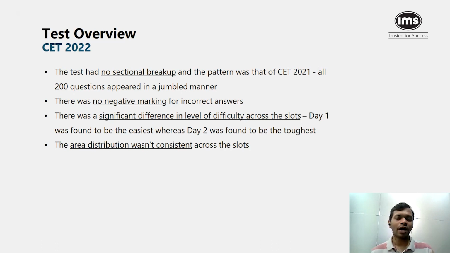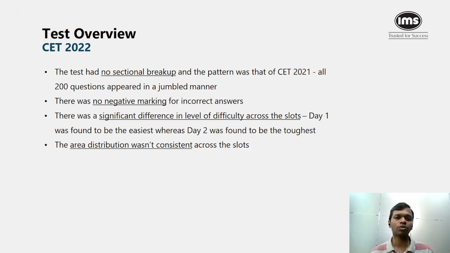Slot 1 had almost the same bifurcation as the traditional CET, wherein you had nearly 75 questions of logical reasoning, 25 questions of AR, and 50 questions each of quant and verbal. But if you look at day 2 or day 3, they did not follow the same bifurcation or distribution. That is why students found it a little difficult to adapt to something like this, where in one particular slot the number of questions of AR were only 8 to 10, whereas in the other slot there were say 25 questions of AR. And that is why this CET was challenging.